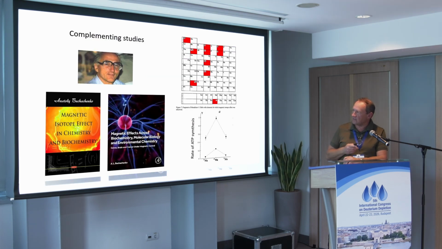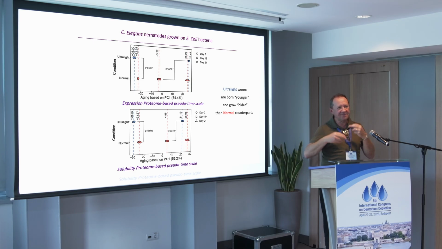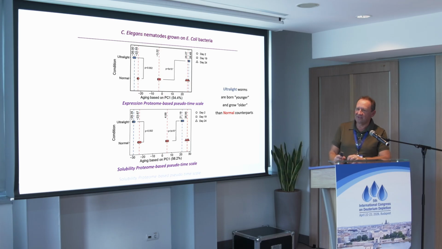Well, this is because the lifespan of C. elegans is genetically determined. And if you increase metabolism, then you increase the rate of the internal clock. They grow faster, they move faster, and they age faster. The question is whether this same applies to humans, and hopefully not. Hopefully our aging is not genetically determined by the accumulation of debris or any other factor. Therefore, we don't need to eat heavy isotopes.